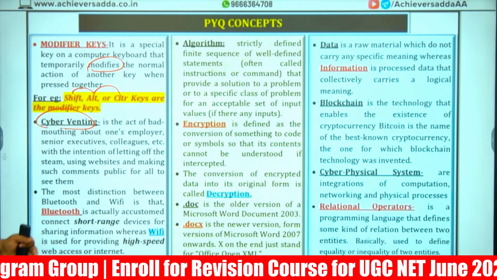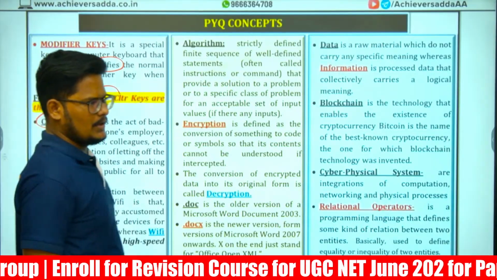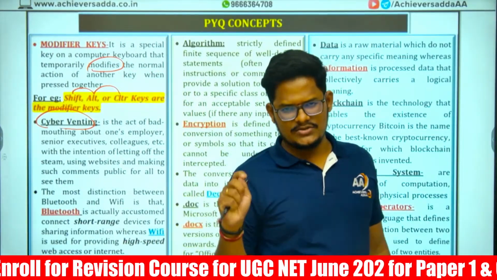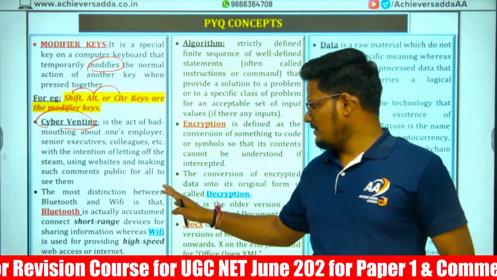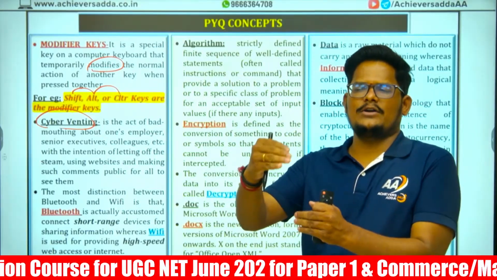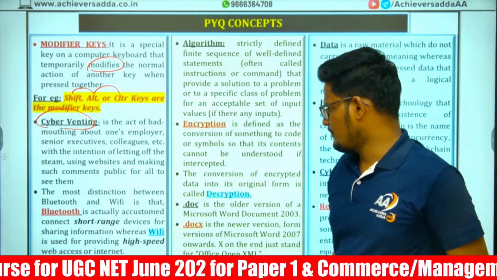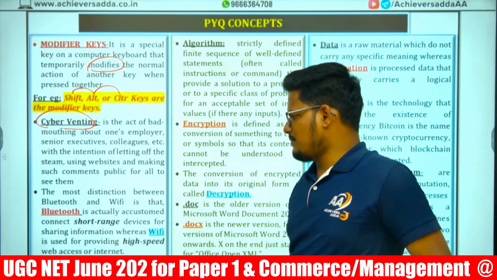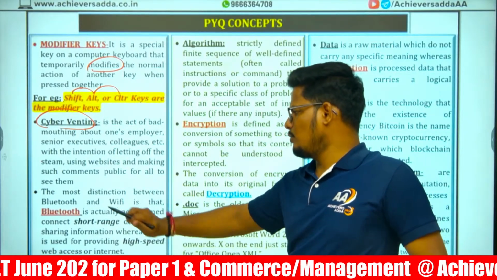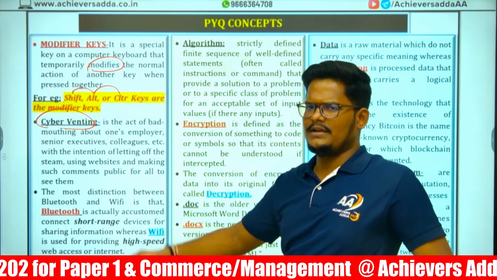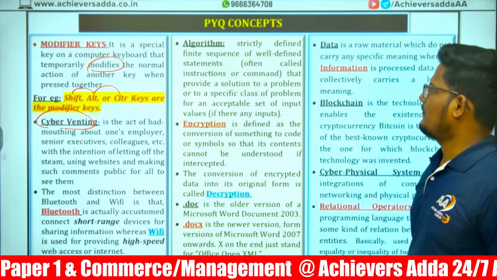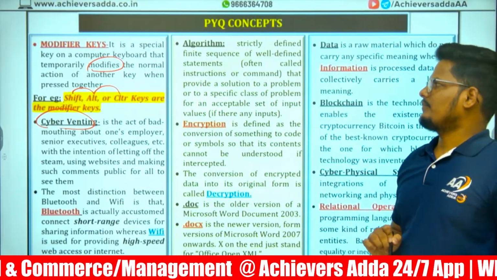Next, the distinction between Bluetooth and Wi-Fi. Bluetooth is a very short range. Wi-Fi has more coverage compared to Bluetooth. Wi-Fi is high speed web access or internet, and Bluetooth is basically for sharing information or data. Next, what is an algorithm?